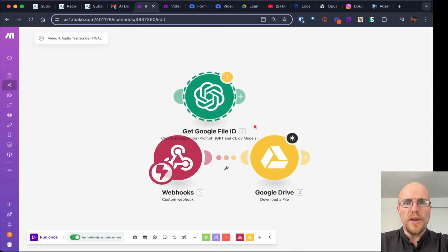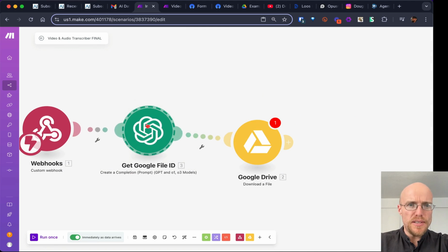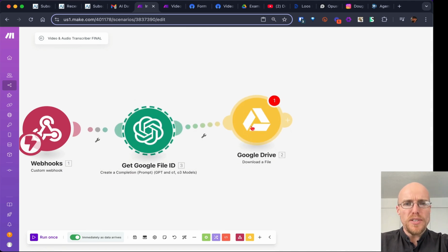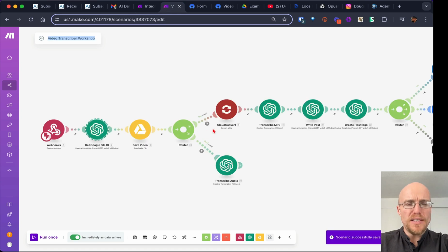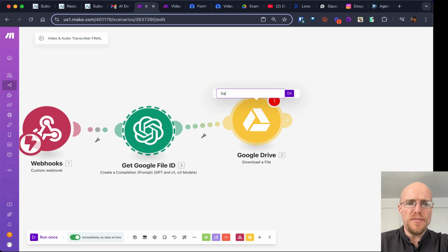Paste. Okay, there we go. I'm just going to do that for other modules because it's going to save us some time. You'll also notice that these are given a default name. Mine are all nicely named. This is important as you get into more complex things that you name these. This is proper use. So rename, this would be save video.